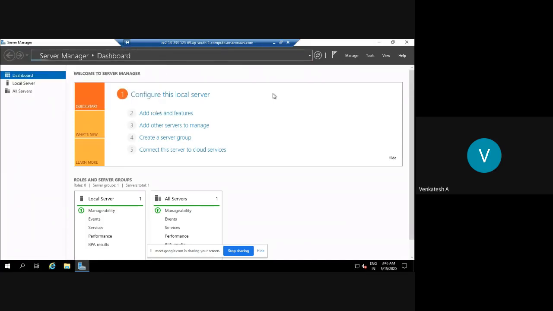The first step: I want to launch the IIS server. For that, I need to add the roles and features to that server. So step one is add roles and features. My intention is to launch one simple website, and to do that I need to configure the IIS server. Now I am configuring the IIS server. First, I'll add roles and features.